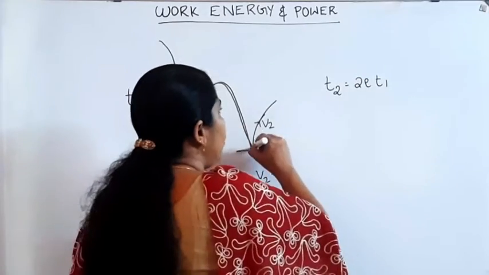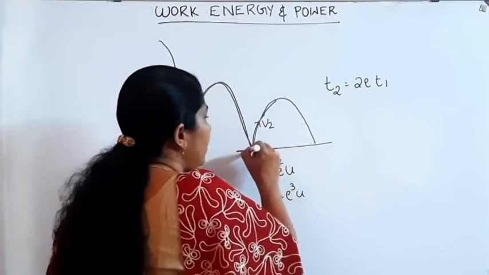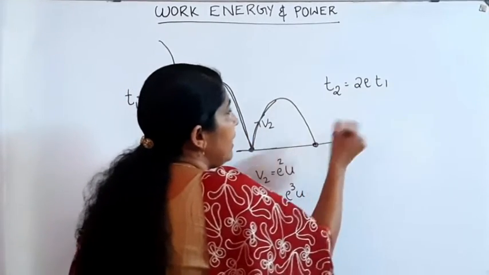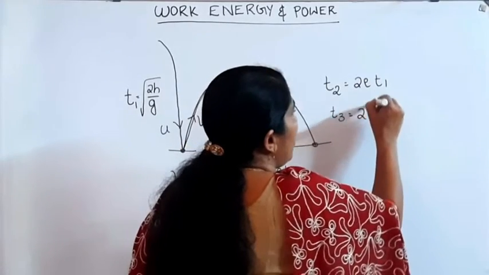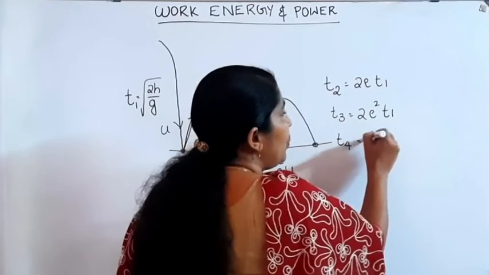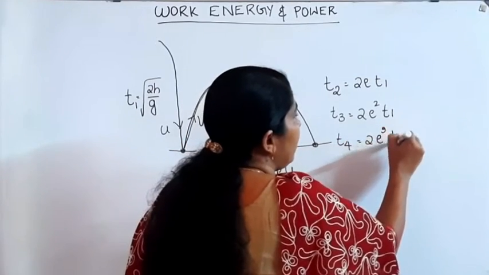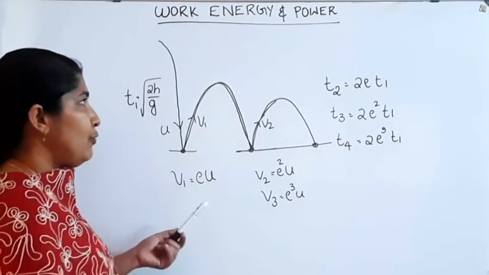Then time taken for the third rebound, from here to here, can be written as T3. T3 is equal to 2e square into T1. T4 is equal to 2e cube into T1, and so on. These are the equations for the time.